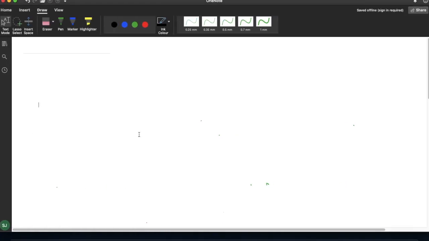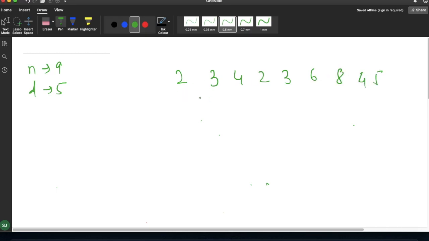Here you will be given two values. One is the total number of expenditures, suppose n, and the other is the number of days. For example, here they have taken 9 and for d they have taken 5 for the very first sample input. Here 9 means there will be 9 expenditures. So the values are, for example, 9 days of values, which are 2, 3, 4, 2, 3, 6, 8, 4, and 5. Suppose these are my 9 days of expenditure.